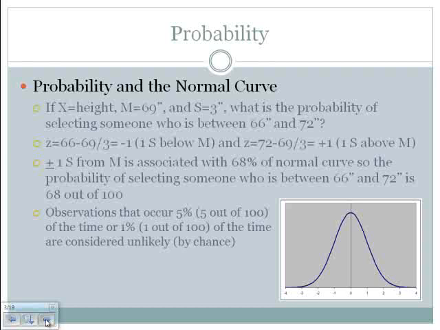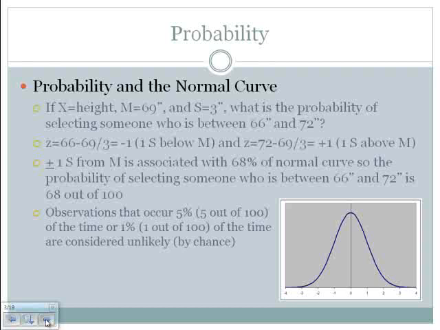The z-score for 66 is -1. The z-score for 72 is +1. So those raw scores are at one standard deviation below the mean and one standard deviation above the mean. We can hopefully recall from our study of the normal curve that 68% of the normal curve is within one standard deviation above and below the mean. So the answer to our question is the probability of selecting someone who is between 66 and 72 inches is 68 times out of 100.